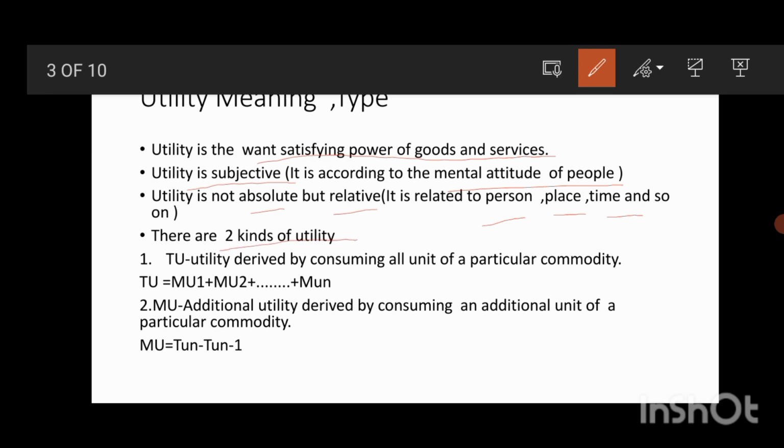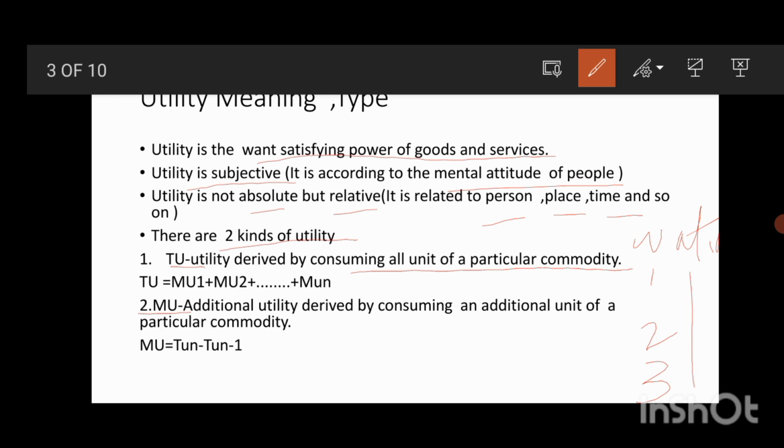So there are two kinds of utility. One is total utility, another is marginal utility. What is total utility? Total utility is the utility derived by consuming all units of a particular commodity. Take an example: I am consuming water, and I have consumed 3 units.